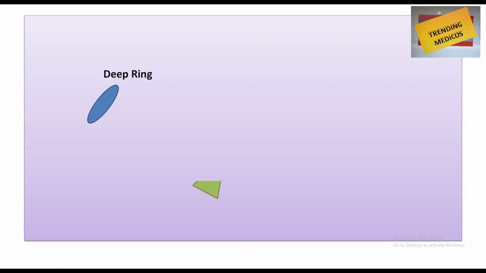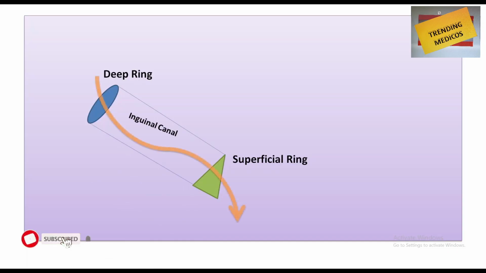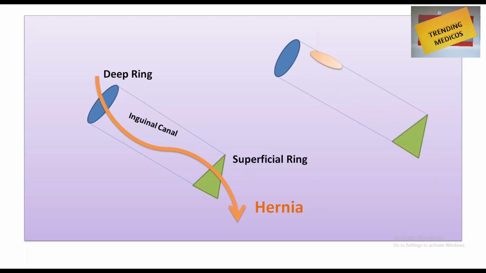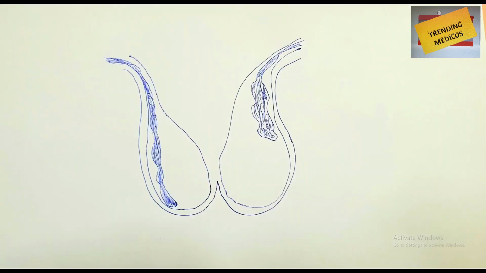I'll show the diagrams. This is the deep ring, this is the superficial ring, this is the inguinal canal. Now, the hernia coming from the abdomen through the deep ring to the inguinal canal and exiting into the scrotum through the superficial ring is indirect inguinal hernia. Again, the hernia which is entering the inguinal canal through a defect in the abdominal wall and again exiting to the scrotum through the superficial ring is direct hernia. If the contents are reaching till the bottom of the scrotum, it is complete. If they are not reaching till the bottom, they are incomplete.